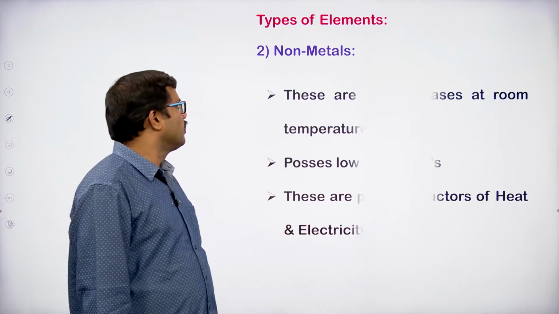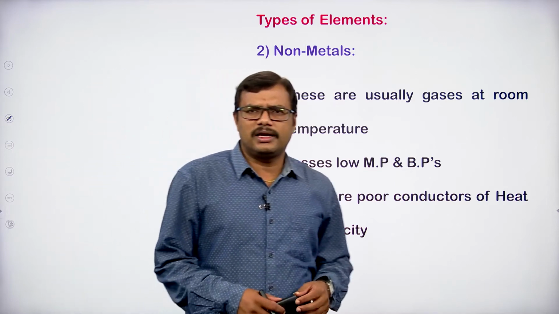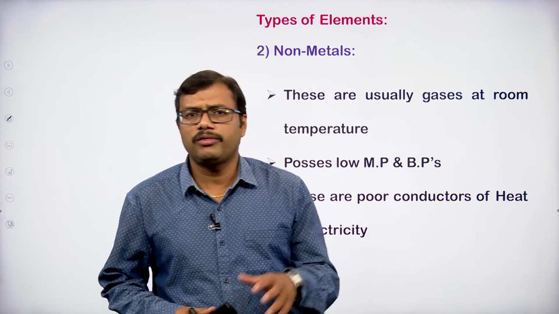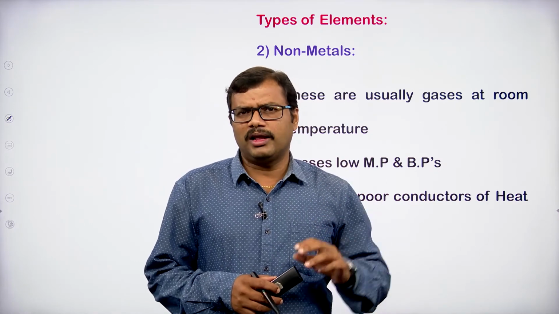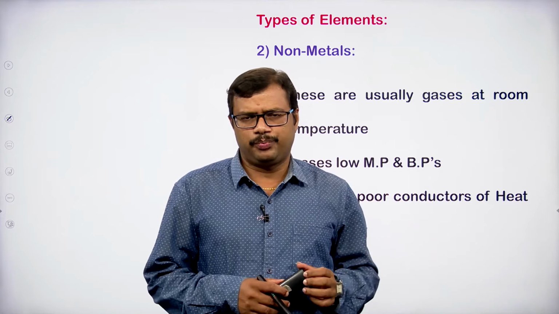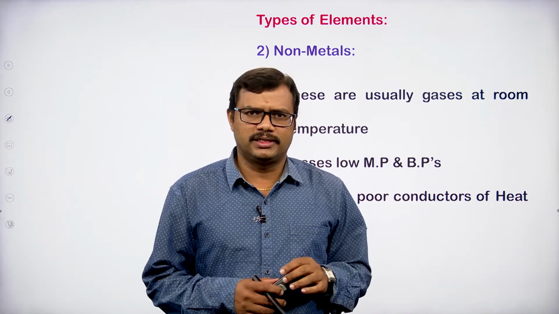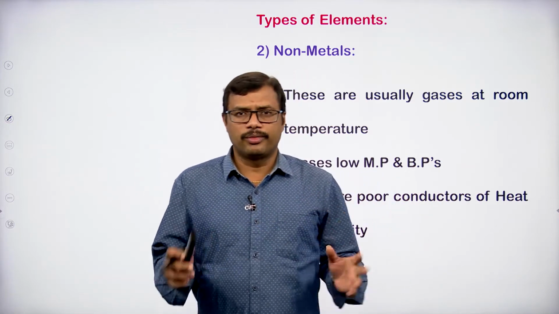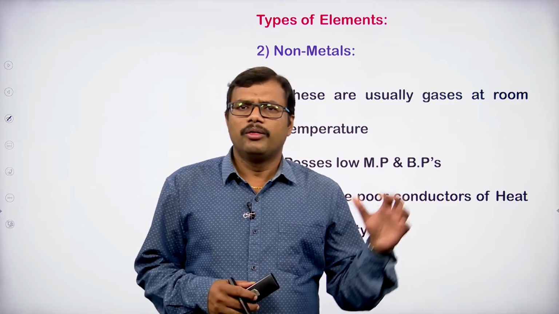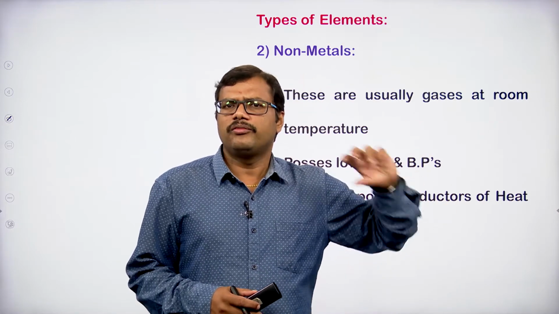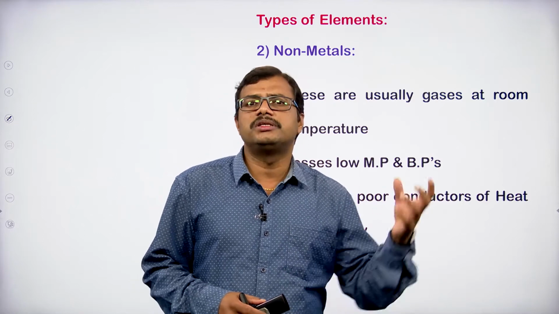As I told you in the last class when we were discussing the liquid elements, we came across mercury and bromine. Mercury is the only metal which is liquid at room temperature, and bromine is the only non-metal which is liquid at room temperature. So under room conditions, bromine is a liquid. Similarly, mercury is also a liquid. Mercury is a metal which is liquid in nature. Bromine is a non-metal which is liquid in nature.